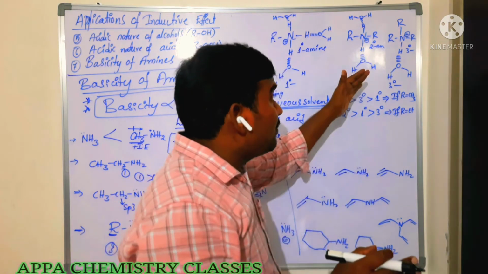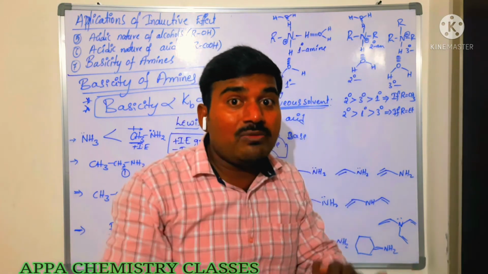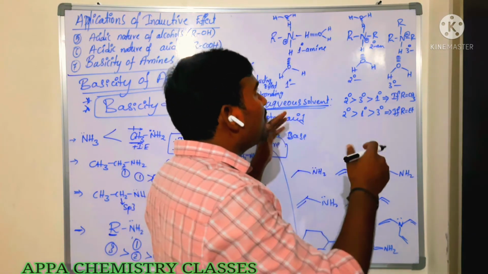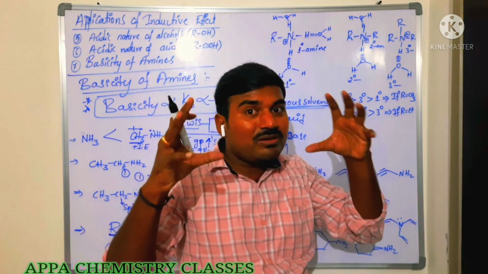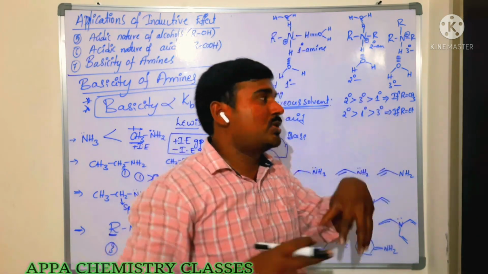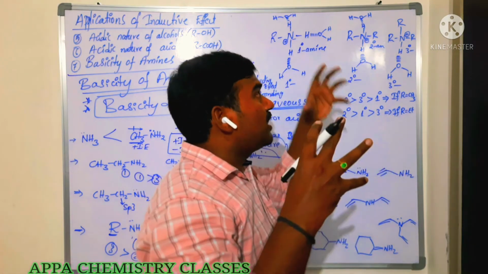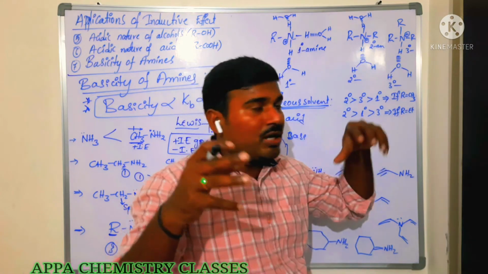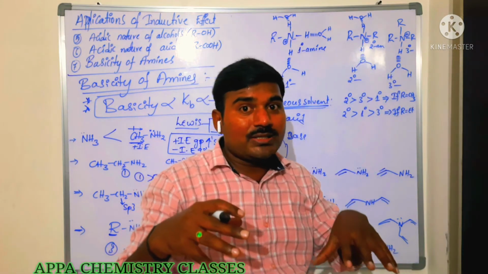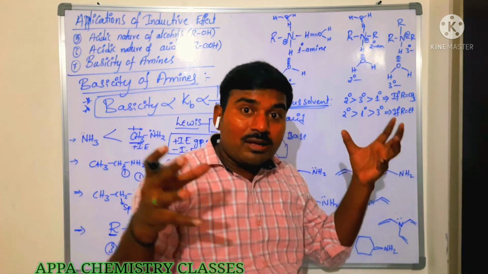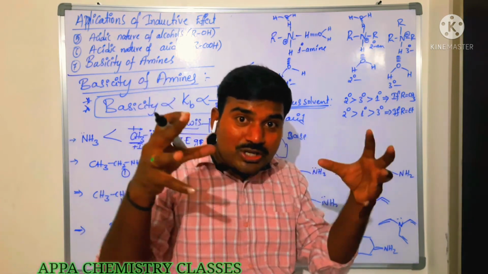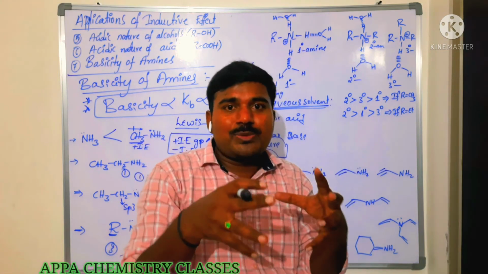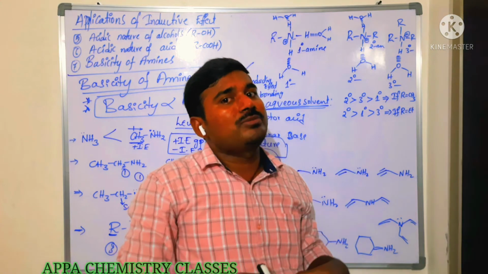What happens as the number of alkyl groups increases? The solvation decreases. The solvation effect is decreasing. An alkyl group is what? A bulkier group. Bulkier means big groups. So when those big groups are increased on the nitrogen, what happens? They release electrons, so the electron density on the nitrogen increases. Contrary to that, these alkyl groups come closer to the nitrogen. Whenever they come closer to the nitrogen, steric hindrance takes place. Repulsions between these alkyl groups take place.